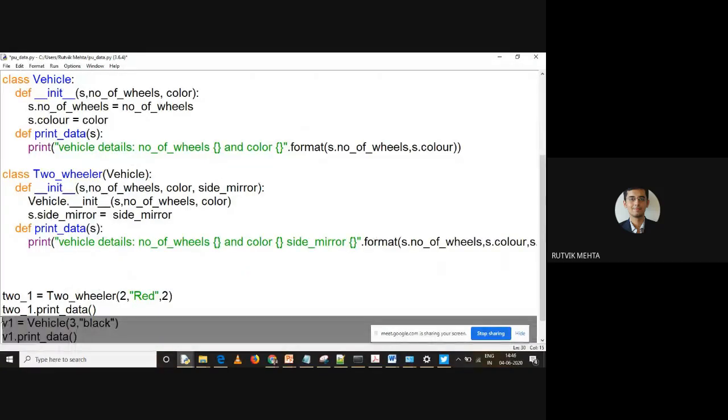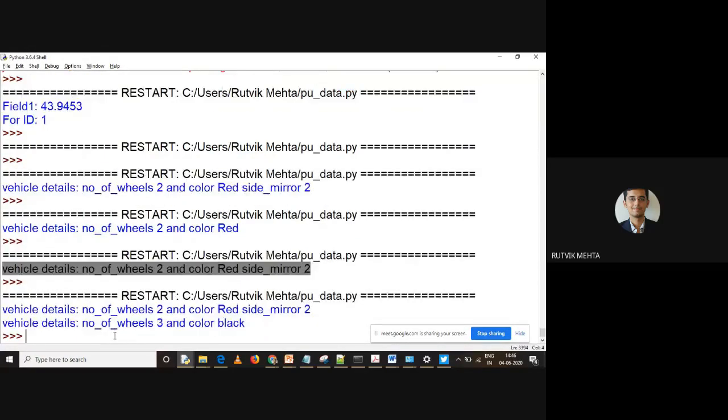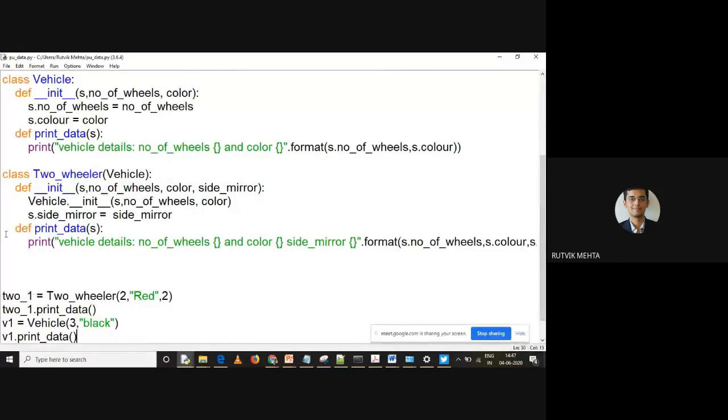So understand this, we are creating an object of vehicle class, that is the parent class. When I call this print data, obviously the upper one will be called, right? So see this, for the first case, it is printing up to side mirror, but for v1, it is not printing side mirror as the parent's print data is called, because the type of v1 is vehicle.